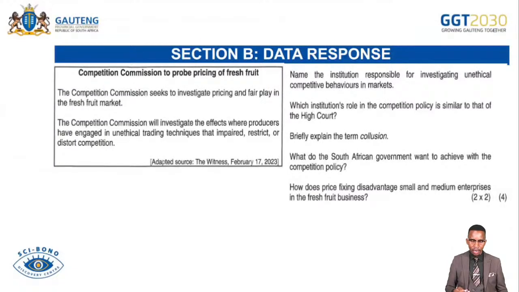And then here we are given the information of the Commission to probe pricing of fresh fruits. In this context, we are talking about the Competition Act of South Africa, which was formed in 1998 to ensure that there is healthy competition between businesses, to prevent power abuse by monopolies and oligopolies, to ensure that the market and the economy attract foreign direct investors, and also allow participation of SMMEs in the economy. Those are their main objectives. So three commission bodies were formed to ensure that there is fair competition in the economy, to investigate unfair competition or restrictive practice or anti-competitive behavior by businesses.